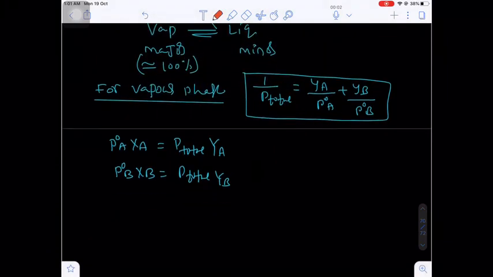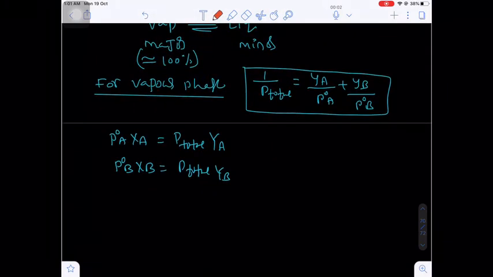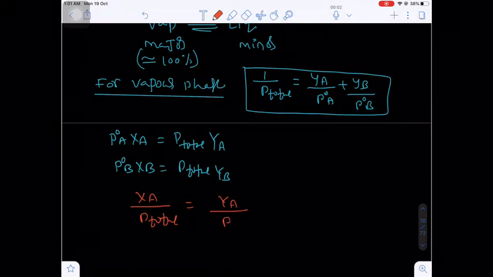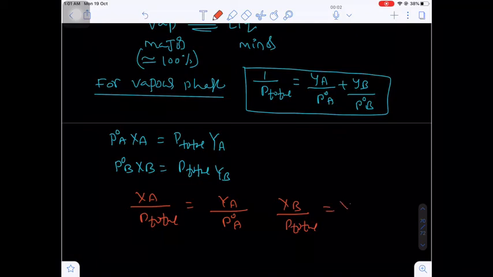By these two equations we can derive the above relation. Now what I am writing here? XA upon P total will be equal to YA upon P naught A, and similarly XB upon P total will be equal to YB upon P naught B.